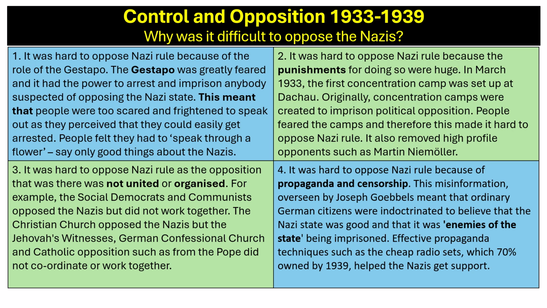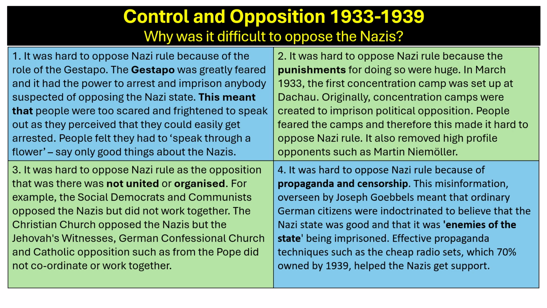It was also hard to oppose Nazi rule because the punishments for doing so were so huge. In March 1933, the first concentration camp was set up at Dachau. Originally, concentration camps were created to imprison political opposition. People feared the camps and therefore it made it hard to oppose Nazi rule. It also removed high-profile opponents such as Martin Niemöller.